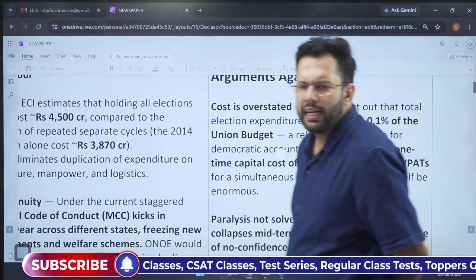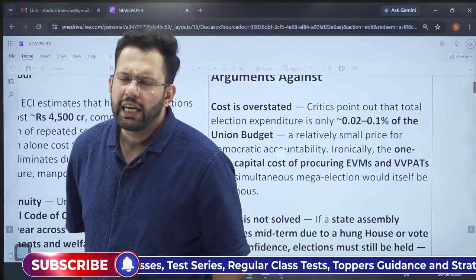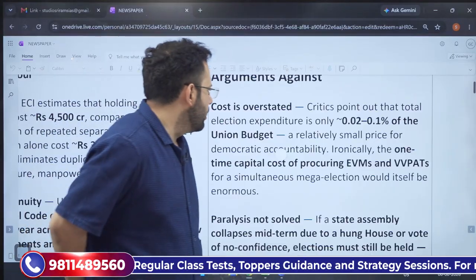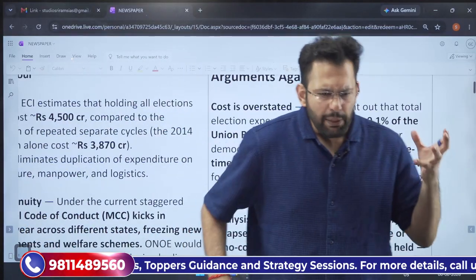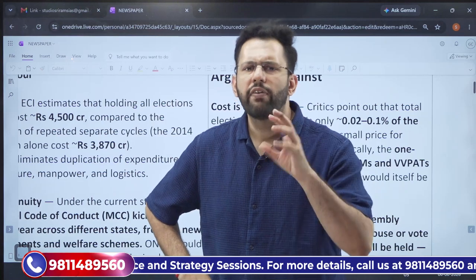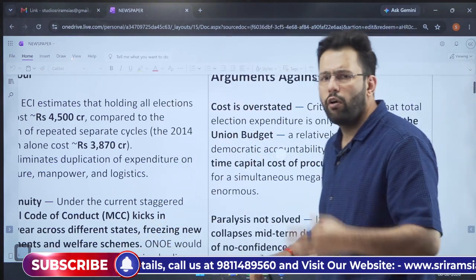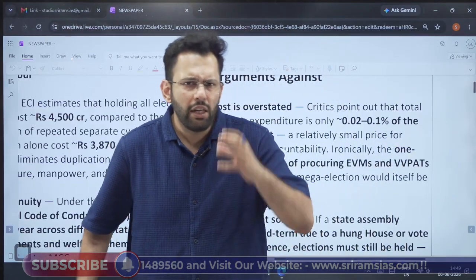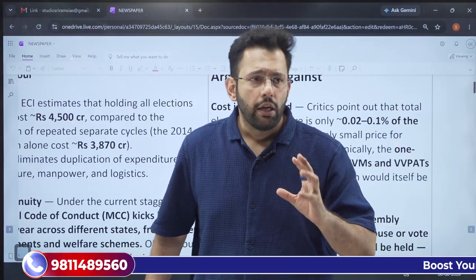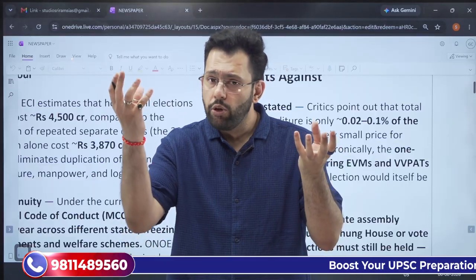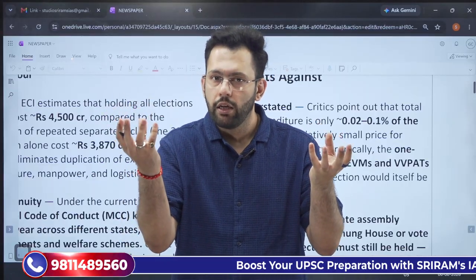The critics highlight that the cost is overstated. The expenditure on elections is already very less. It is just contributing 0.02 to 0.1% of the union budget. So this is not a very significant cost. The cost is very less as compared to the cost of accountability.